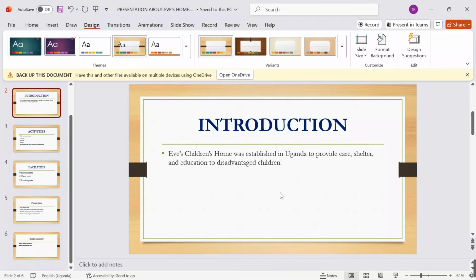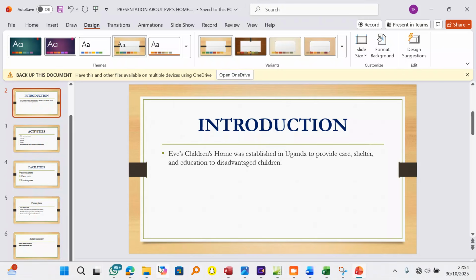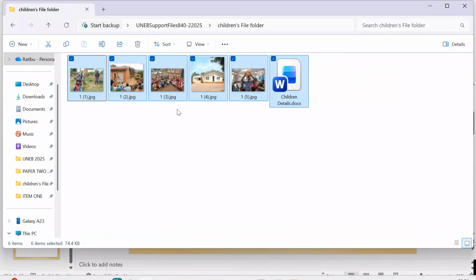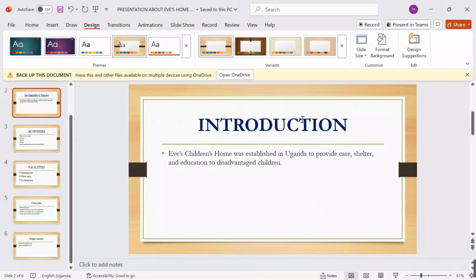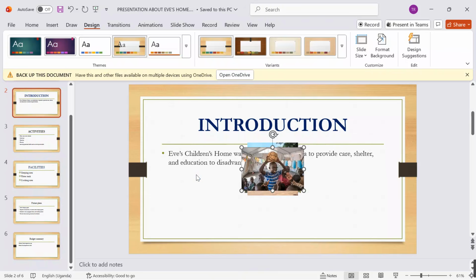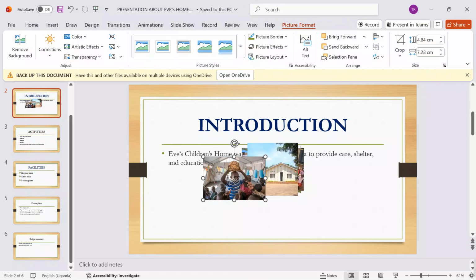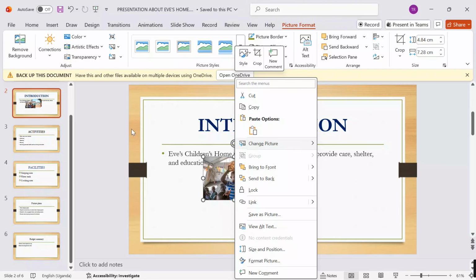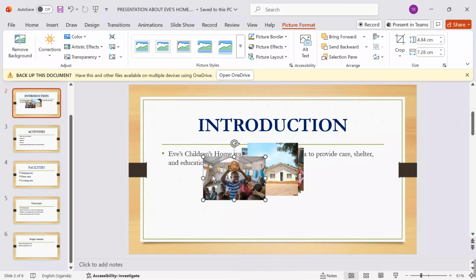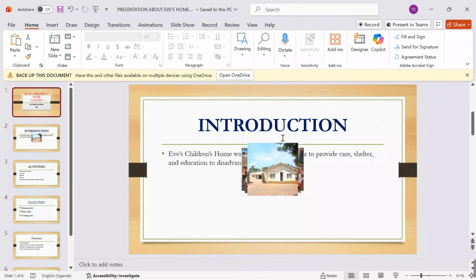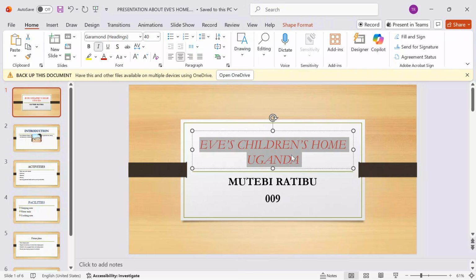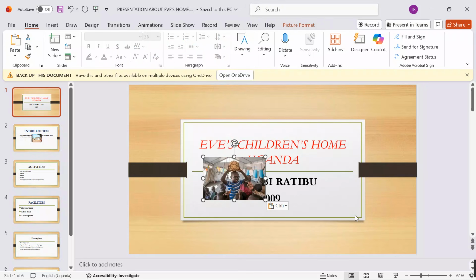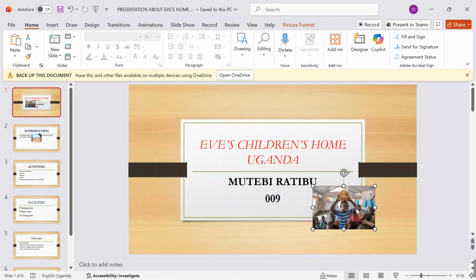After getting this, I can also go on into my support material. I pick some images from the support material. Control C, come over here, and then we start pasting them into our presentation. Right click, I want to cut, then I come to my first slide over here. Let me try to reduce the font size so that it fits. I want to paste this around here. Let me reduce it a bit. I want to put it around there.